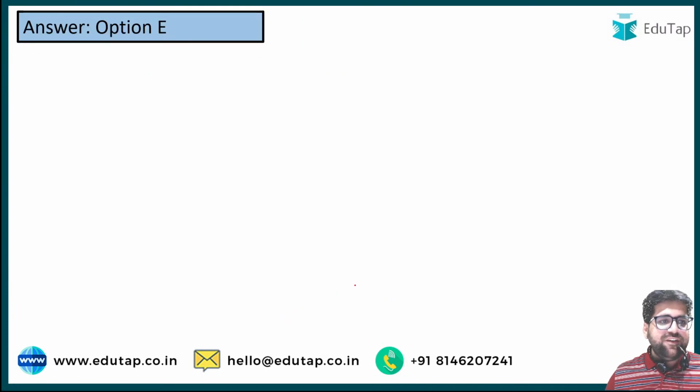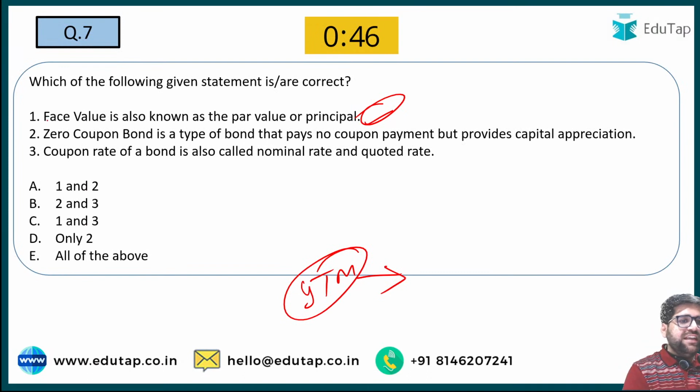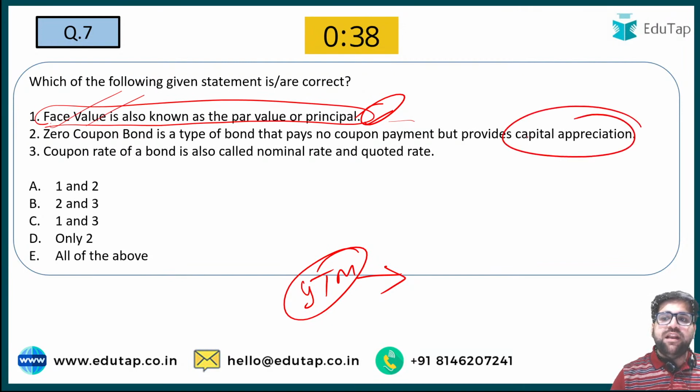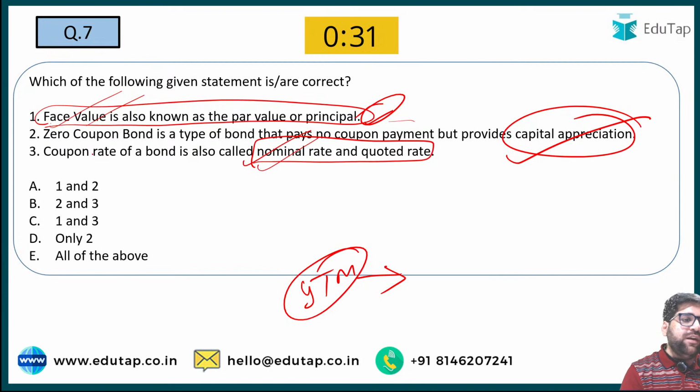Yes, the correct answer will be E because all these statements are correct. Face value is also known as the par value. Yes, this is true. Zero coupon, we have just discussed it. Zero coupon bonds only provide capital appreciation. This is also correct. Coupon rate of the bond is known as nominal rate or quoted rate. This is also correct because coupon rate is the interest which you will be getting right now.